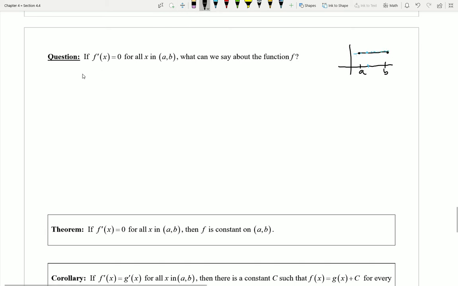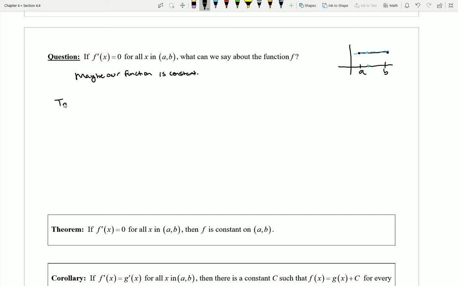So we might be able to say that maybe our function is constant. That is, I have my function actually just equaling a single value, like y equals 6 as my function. But how would I actually know if this is going to be true?